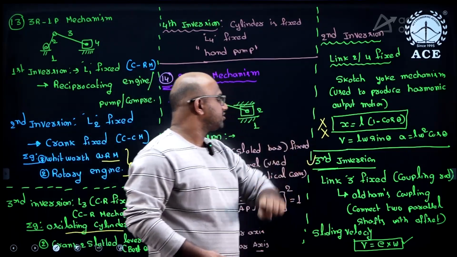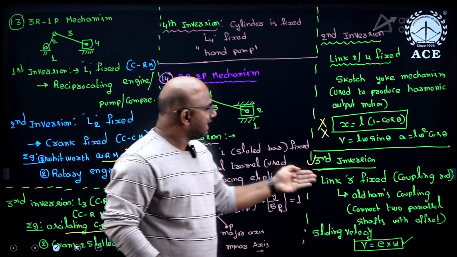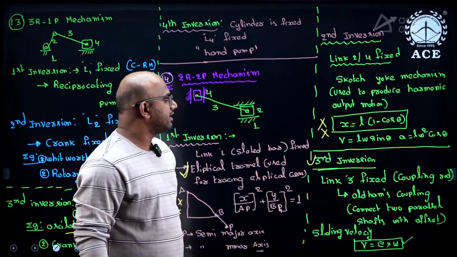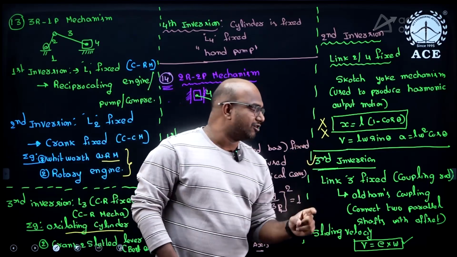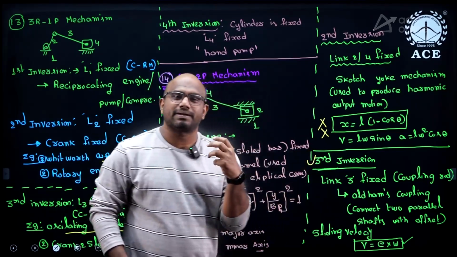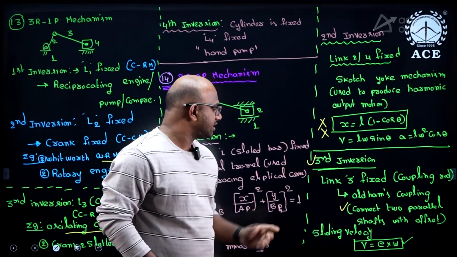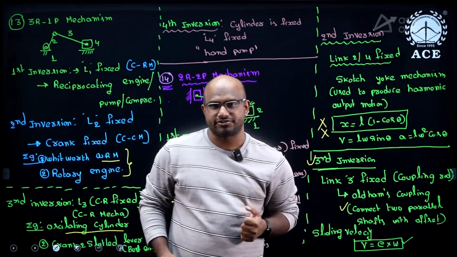Next, third inversion, guys. What is the third inversion? Link 3 is fixed. The coupling rod is fixed, guys. Then it is going to give you Oldham's coupling. What is the purpose of Oldham's coupling? It connects 2 parallel shafts with little offset.